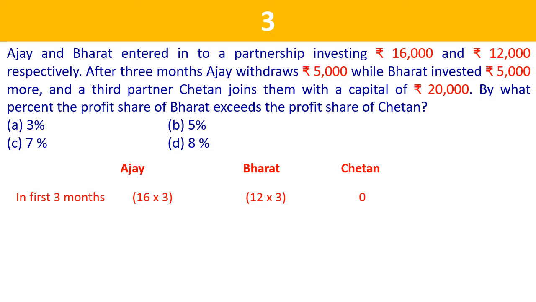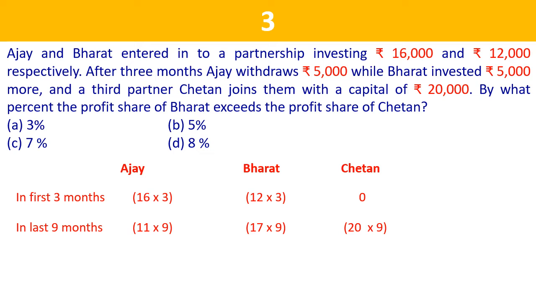After 3 months, Ajay withdrew 5,000 rupees from the business, that is, subtract 5 from 16, which is 11 rupees now, while Bharat invested 5,000 more, meaning 12 plus 5, 17, for the remaining 9 months, and Chetan also joined there with an investment of 20 rupees for the remaining 9 months. So for the remaining 9 months we can write 11 into 9 for Ajay, 17 into 9 for Bharat, and for Chetan 20 into 9.